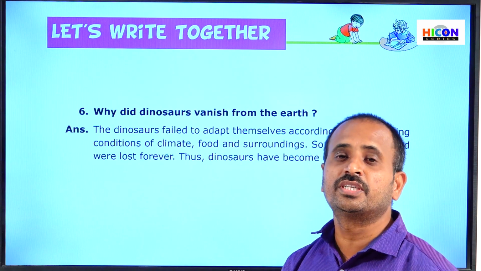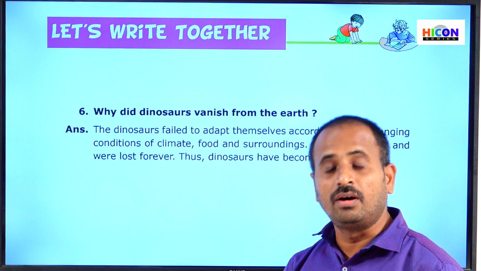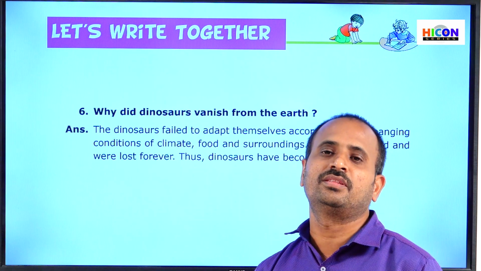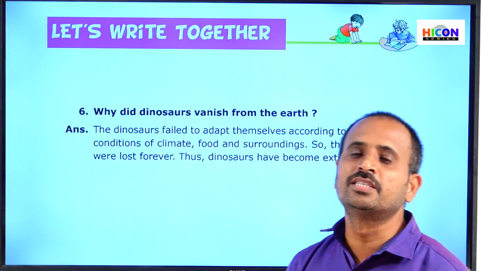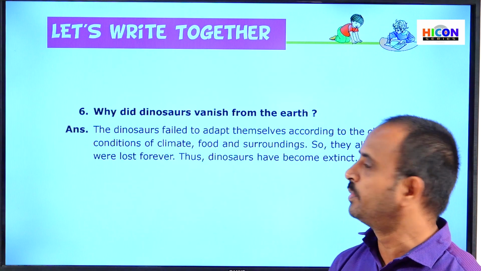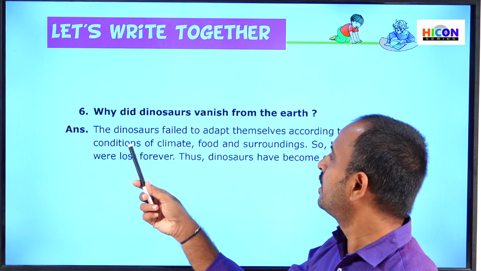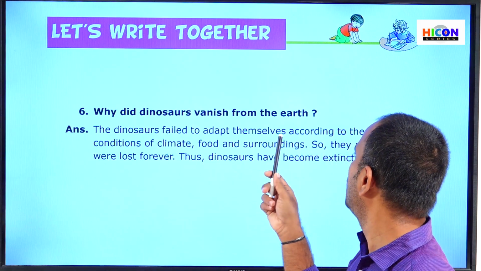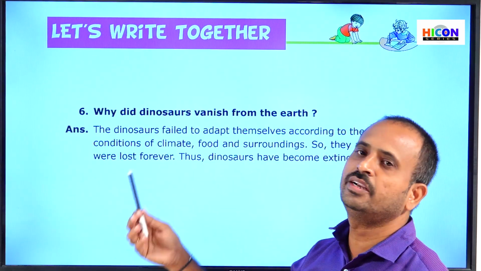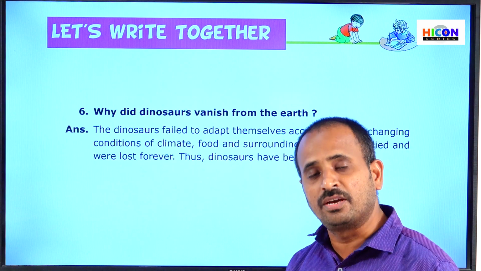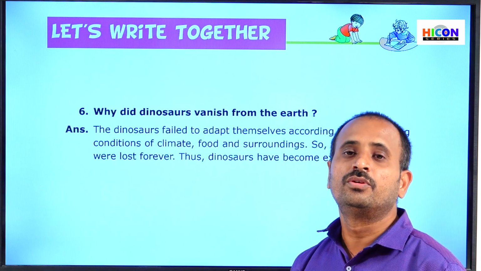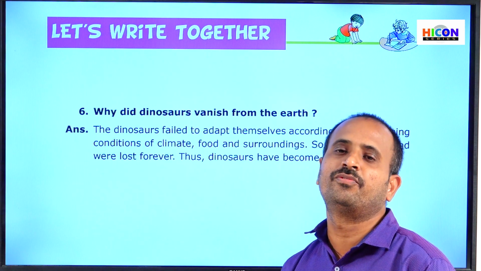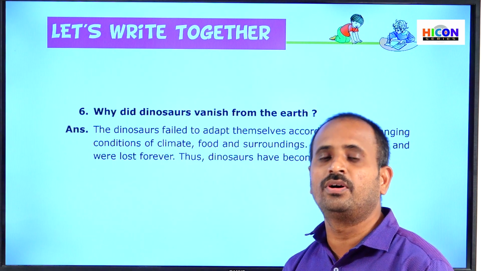Those animals which can survive according to the changing conditions, that is changing climatic conditions and changing food, can only survive on the earth. But dinosaurs failed to adapt themselves according to the changing conditions of climate.